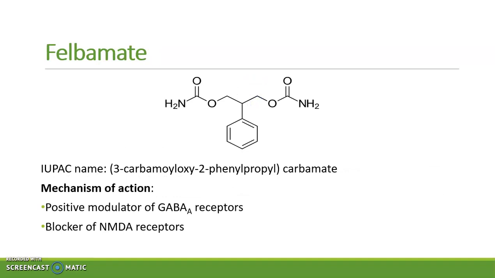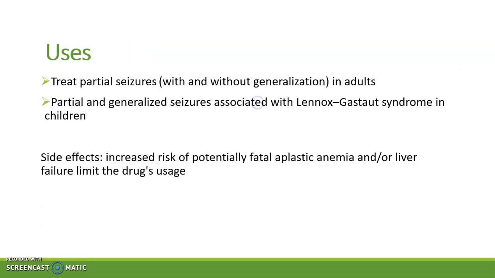Felbamate. It is 3-carbamoyloxy-2-phenylpropyl carbamate. It is the positive modulator of GABA A receptor. Hence, it facilitates GABA neurotransmission. Also, it blocks NMDA receptor and hence blocks the binding of excitatory neurotransmitters. Its uses include treatment of partial seizures in adults. Also, it can be used to treat partial and generalized seizures associated with Lennox-Gastaut syndrome in the children.